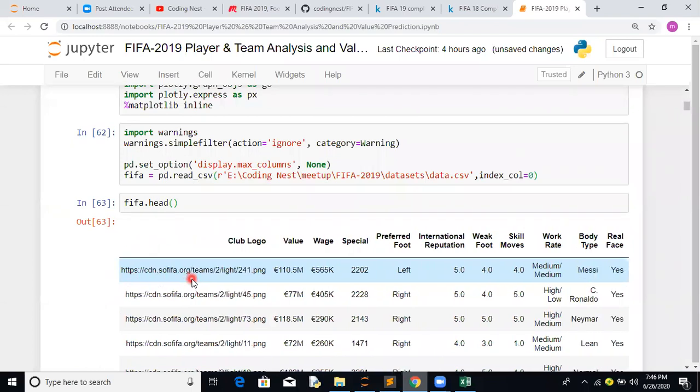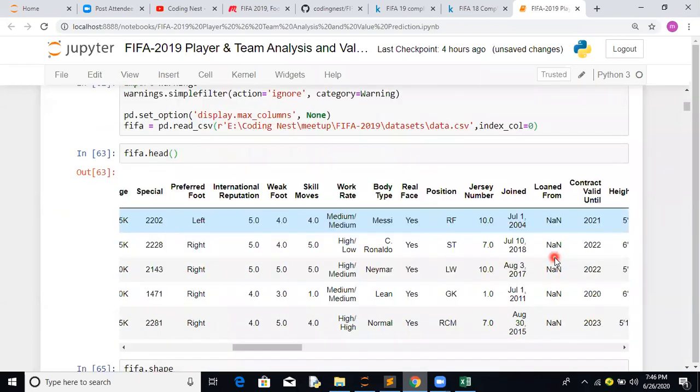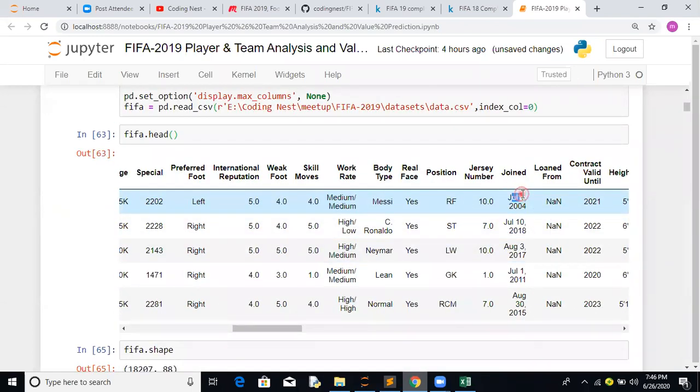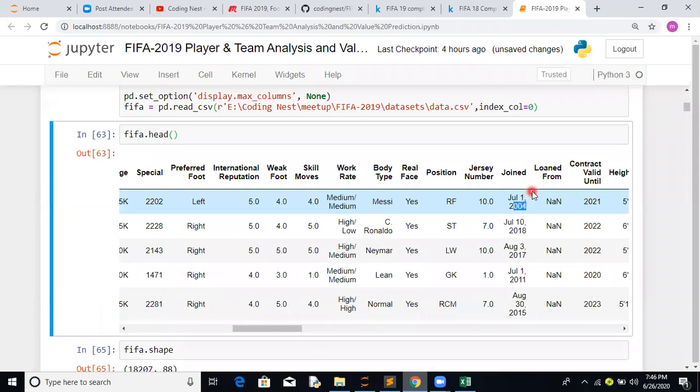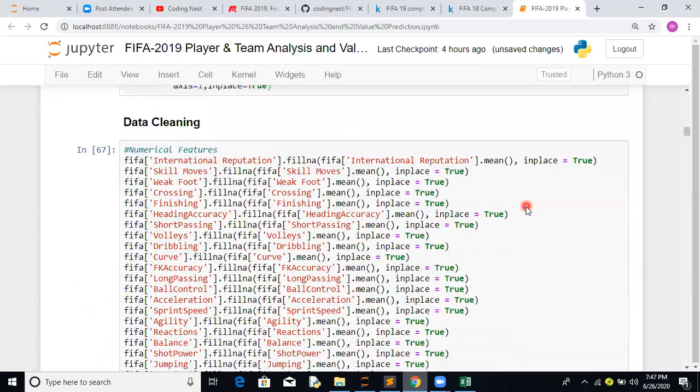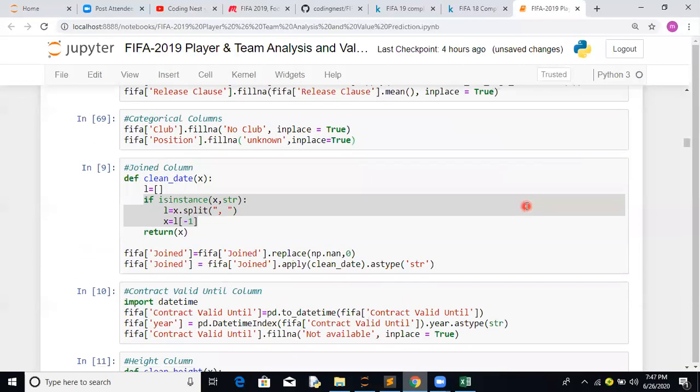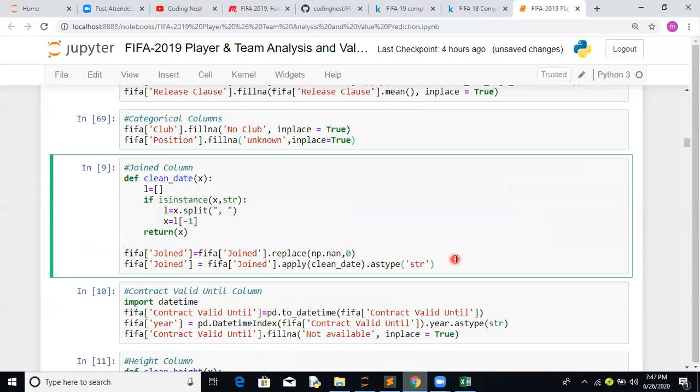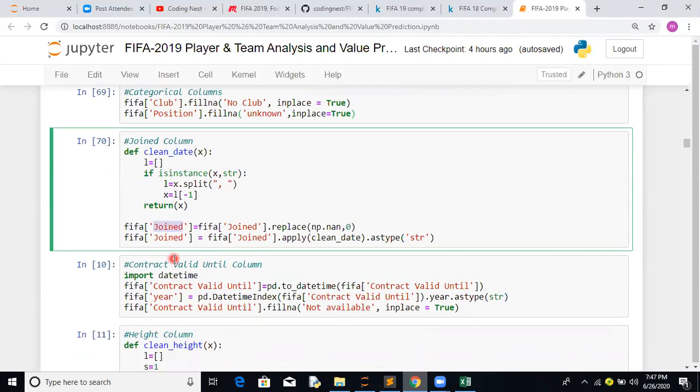So here we have year. Basically, here we have a feature, July 1, 2004. Here we are ignoring the date and month part, and only taking into consideration the year, 2004. That's the simple clean function we have written. After this, all those values will be appended with only a year, not the month and date.